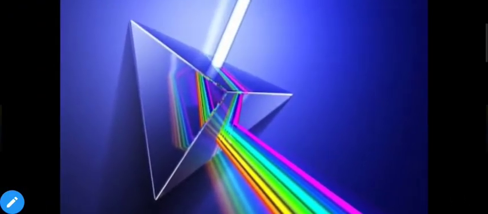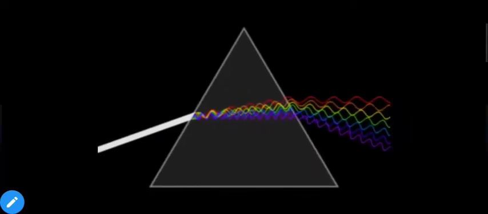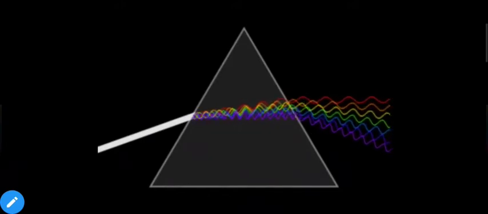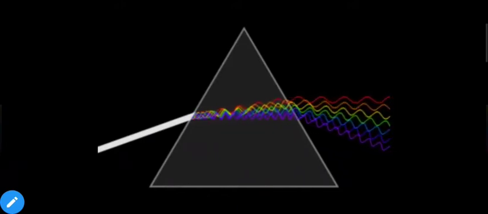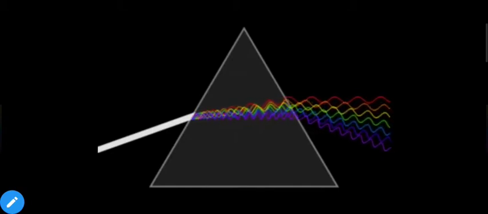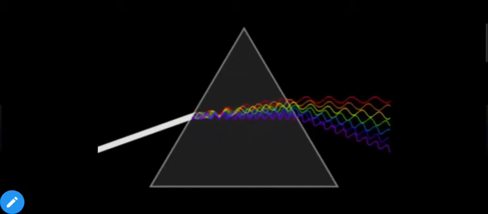When white light passes through the prism, it spreads out because different wavelengths have a different angle of refraction, that means a change in direction. So that's why all of the light present in white light will spread out, and these types of wavelength changes will be observed. As we can see in this image, shorter wavelengths will bend more and longer wavelengths will bend comparatively less.